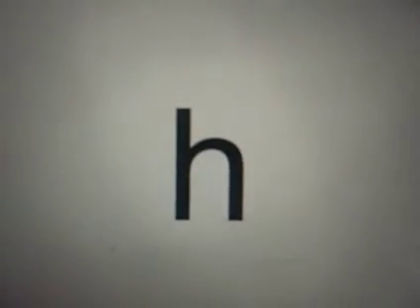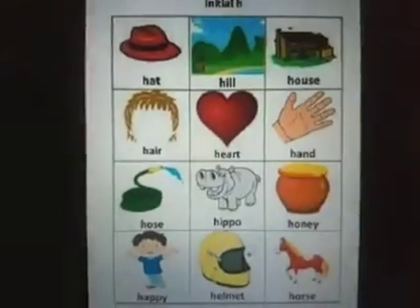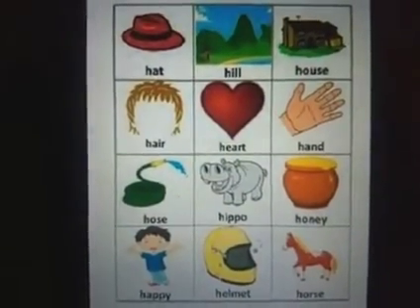So this is the capital H, the big H. The sound is H. This is the lowercase printed H, the way it appears in your book, the way it appears when you type it on the computer. The sound again is the same. This is lowercase letter H in the writing format, the way we write it in our books. The sound is H.